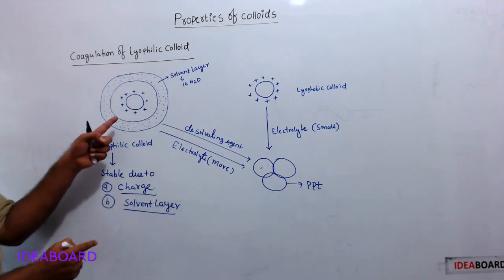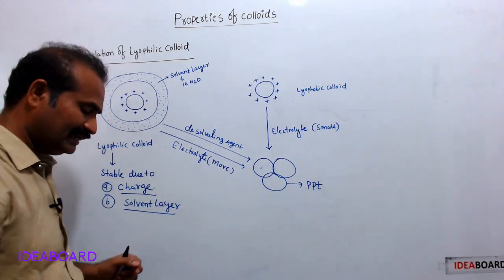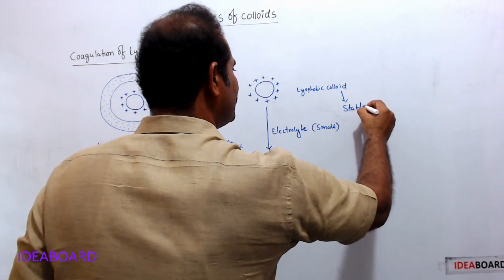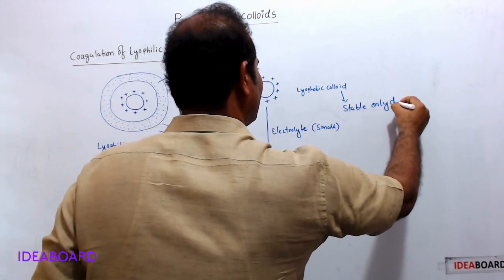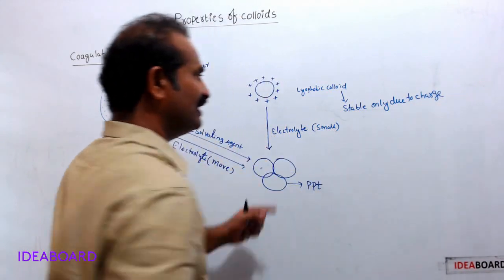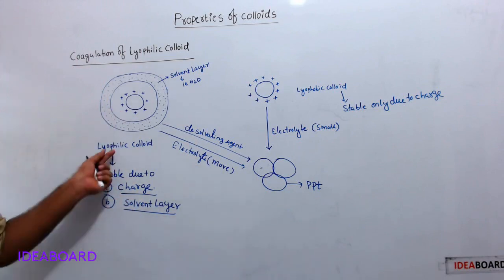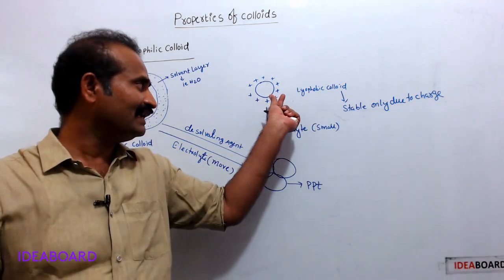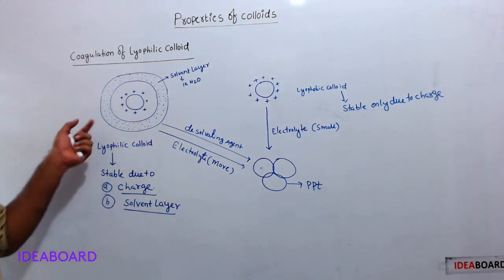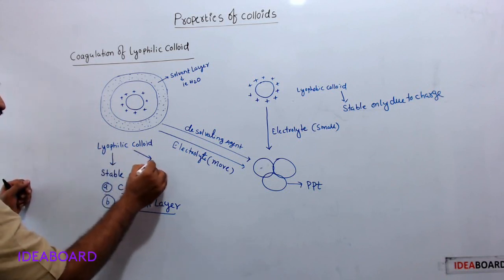These two stabilize the lyophilic colloidal solution. But the lyophobic colloid is stable only due to charge. Only one factor, the charge factor, stabilizes the lyophobic colloid. Therefore two factors stabilize the lyophilic colloid, and only one factor stabilizes the lyophobic colloid. Therefore which is more stable? Lyophilic colloid is more stable.